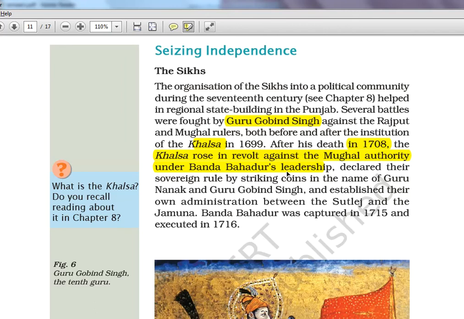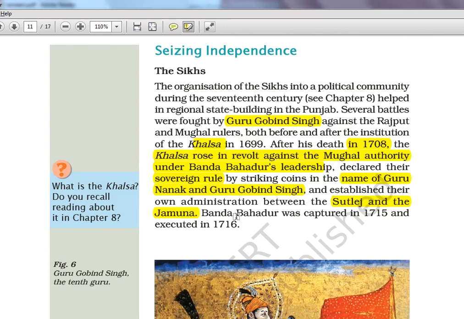So they declared their sovereign rule, again independent, like nobody should rule us, by striking coins in the name of Guru Nanak and Guru Gobind Singh. So coins were there. So this can be a factual thing you should know. Coins were there in the name of both Guru Nanak and Guru Gobind Singh. That is the first one and the 10th one. And established their own administration between the Satluj and the Jamuna. Okay, so the regions.